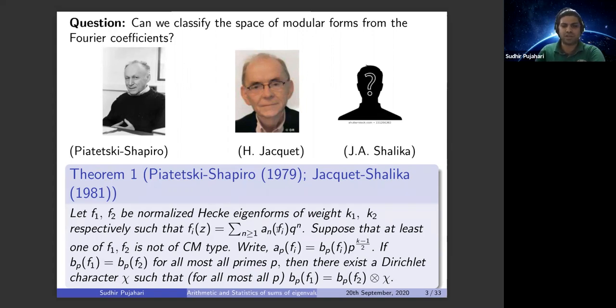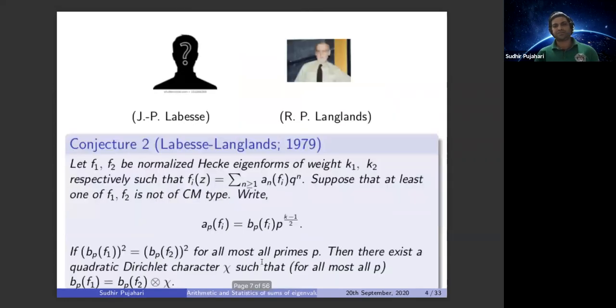So f1, f2 are two normalized Hecke eigenforms of different weights k1 and k2, and a_p(f_i) are the Fourier coefficients. For our convenience, we'll consider both of them non-CM forms for the rest of the talk. And b_p(f_i): whenever we say normalized Fourier coefficient, that means we write the Fourier coefficient a_p in this form, and we mean b_p(f_i). They showed that if the normalized Fourier coefficients at prime indices match for almost all primes, that means except finitely many, then one is going to be a character twist of the other.